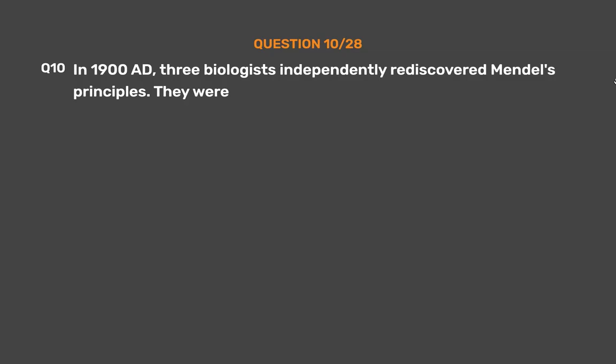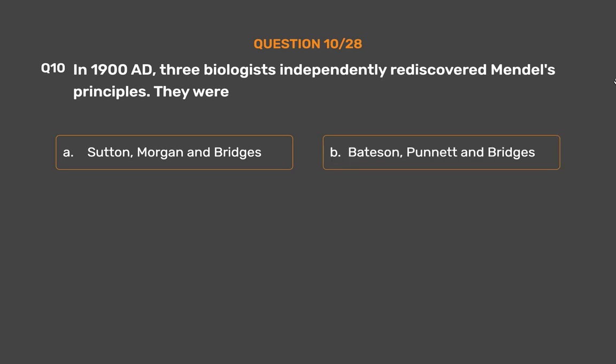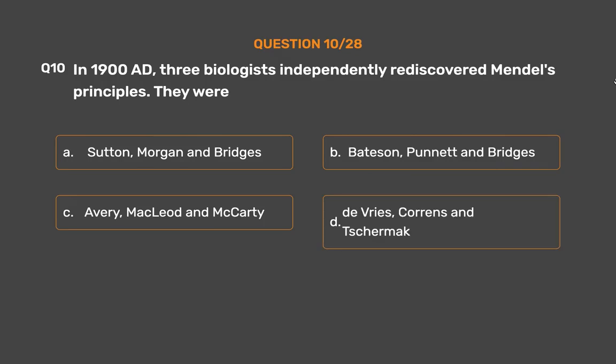Question number 10. In 1900 AD, 3 biologists independently rediscovered Mendel's principles. They were: option A, Sutton, Morgan, and Bridges; option B, Bateson, Punnett, and Bridges; option C, Avery, MacLeod and McCarty; option D, De Vries, Correns, and Tschermak. The correct answer is option D, De Vries, Correns, and Tschermak.